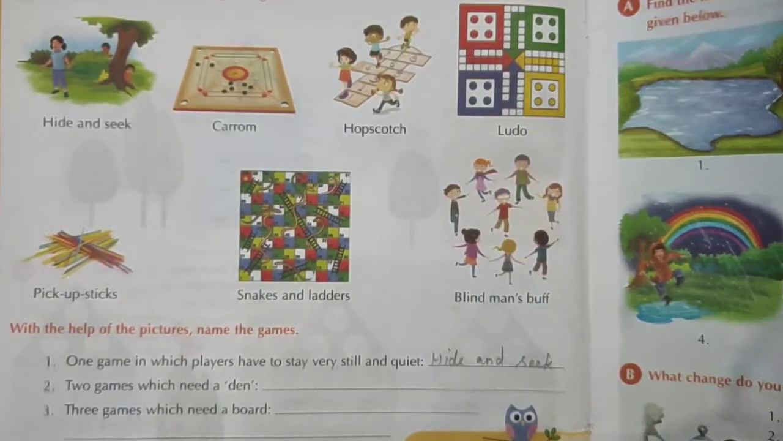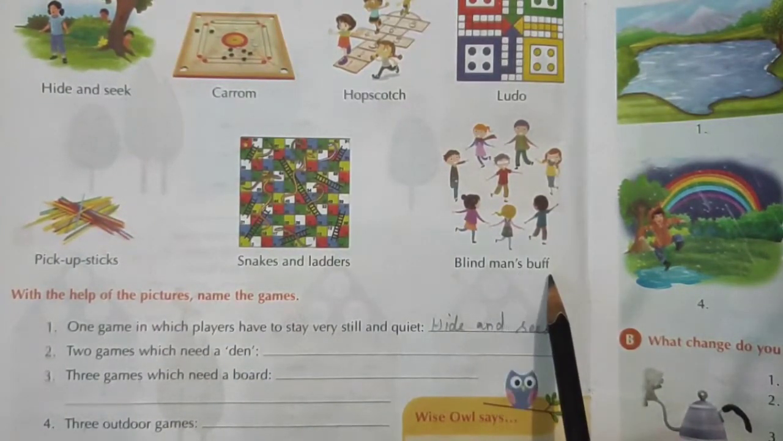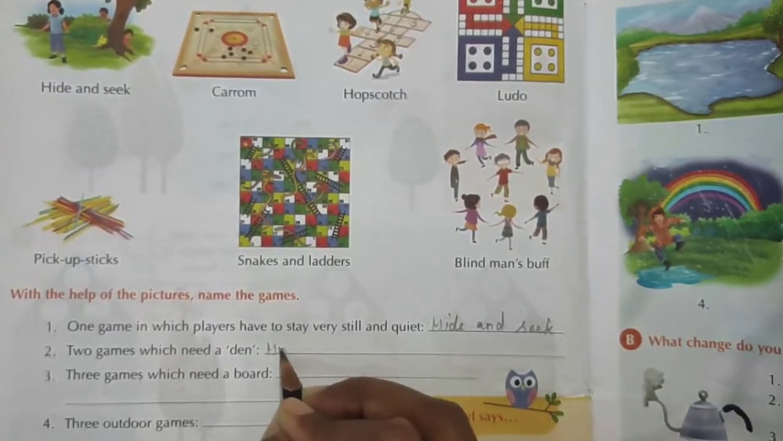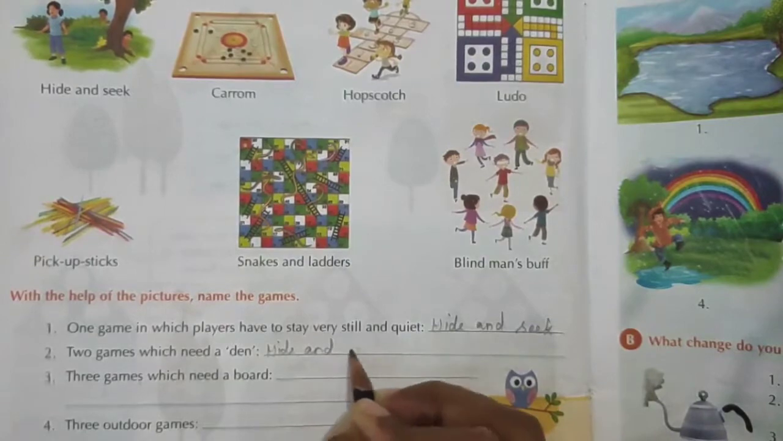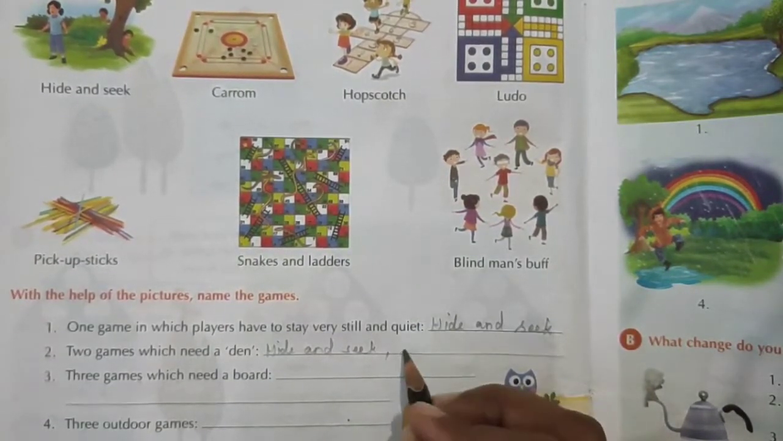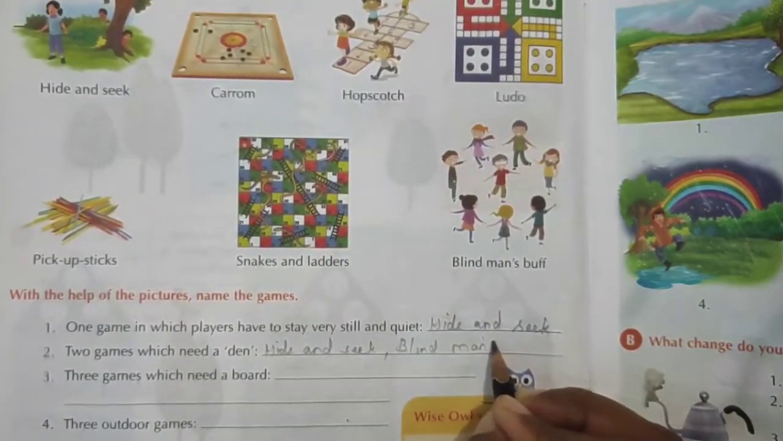Okay. The second one is two games which need a den. Den means a hidden place. Okay. So what are the games we need den? Hide and seek and blind man's buff. Is it? So write hide and seek, comma, blind man's buff.